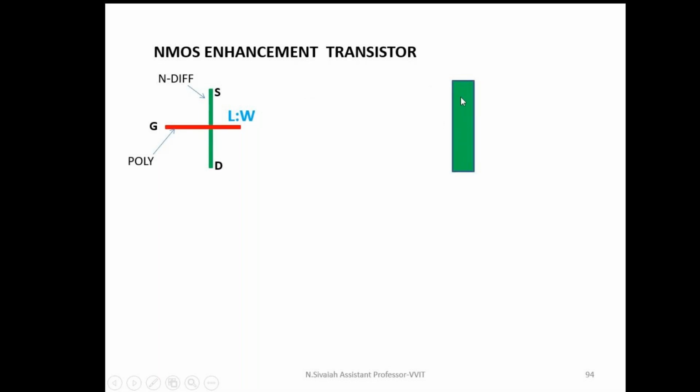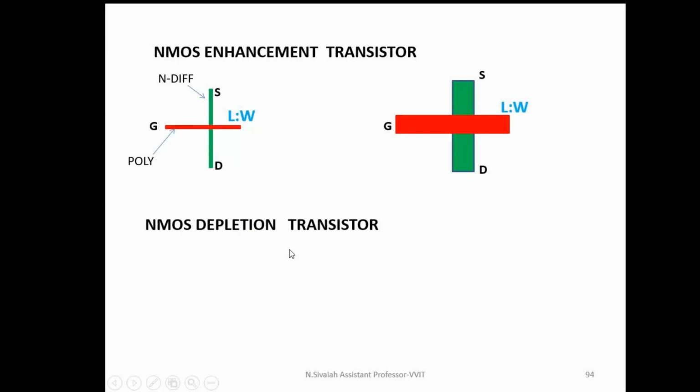This is the N diffusion having some dimension. In general, we can take 2 lambda. Whenever polysilicon crosses N diffusion, it forms an NMOS enhancement mode transistor only. This is used in the layout diagram for the NMOS transistor. Here also we have source, gate and drain terminals.